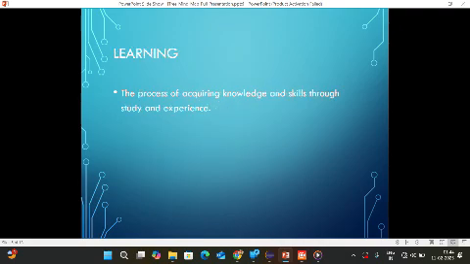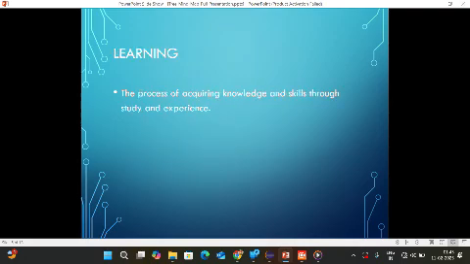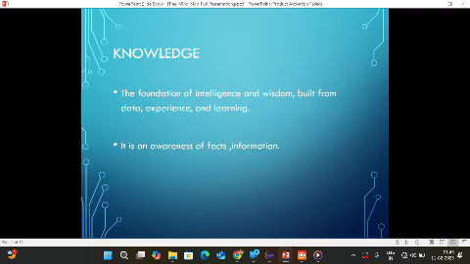Next one, learning. Learning is the process of acquiring knowledge and skills through study and experience. So learning and knowledge have a slight interconnection. For example, a student learns by studying, practicing, and applying knowledge. Knowledge is awareness of facts and information.